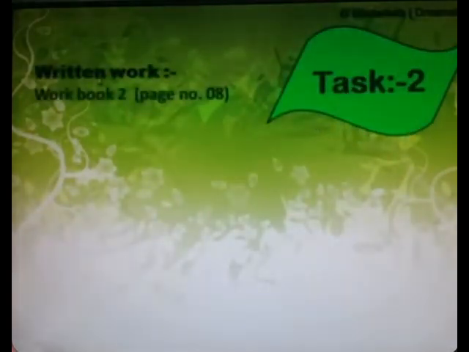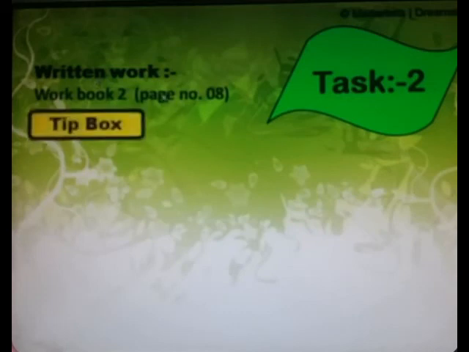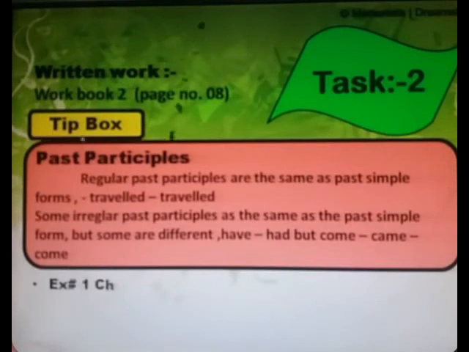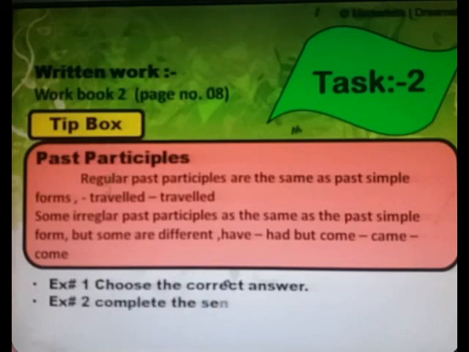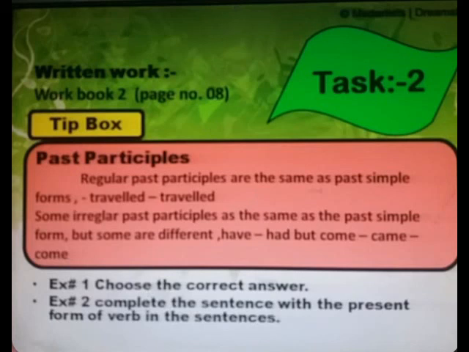The second task is related to your written work, Workbook 2, page number 8. You may see on page number 8 a tip box. Keep in mind, you must read the past participles. Regular past participles are the same as past simple forms, like traveled. Irregular past participles are sometimes the same as the past simple form, but some are different: have, had, had; come, came, come.